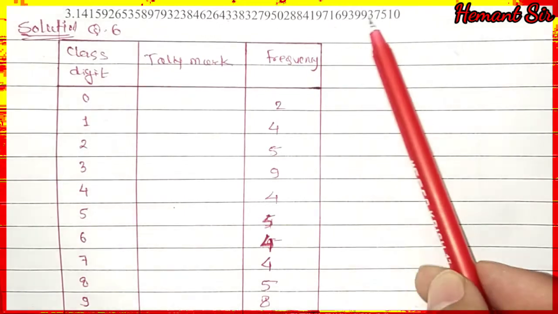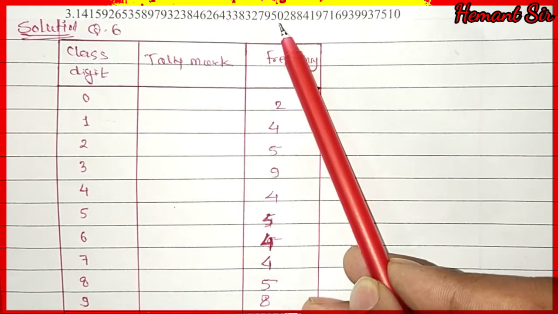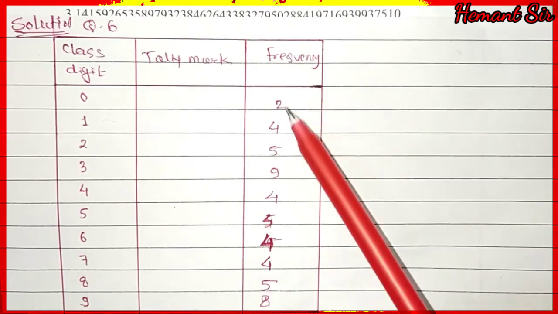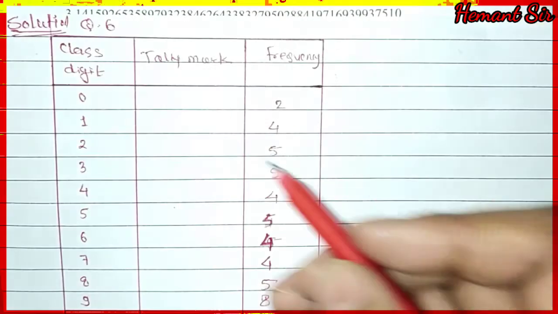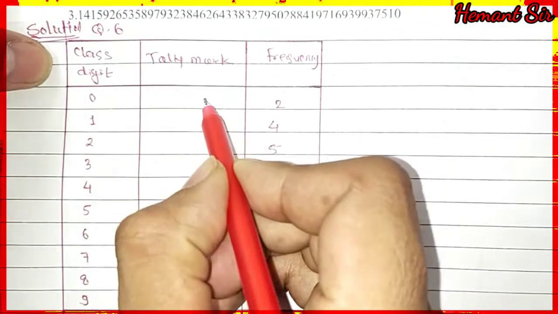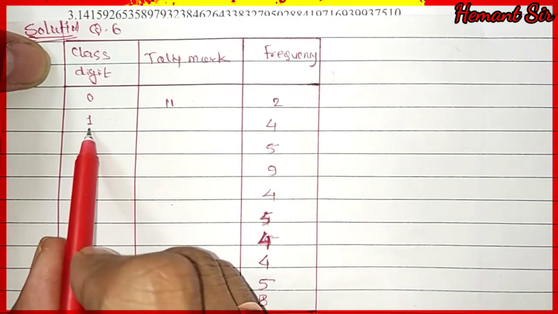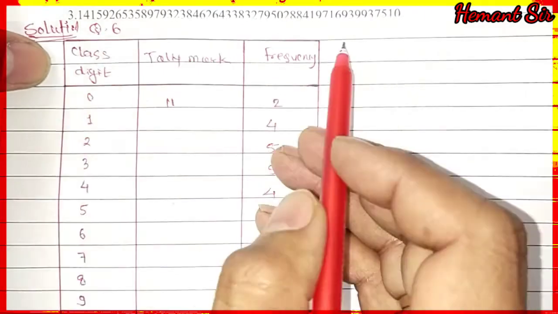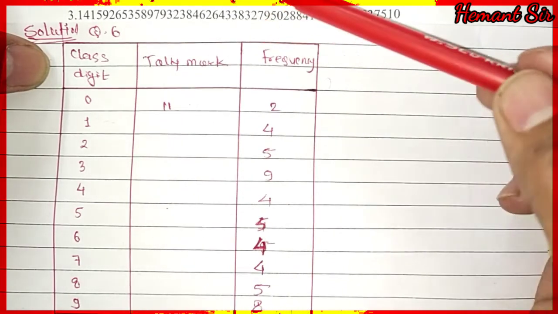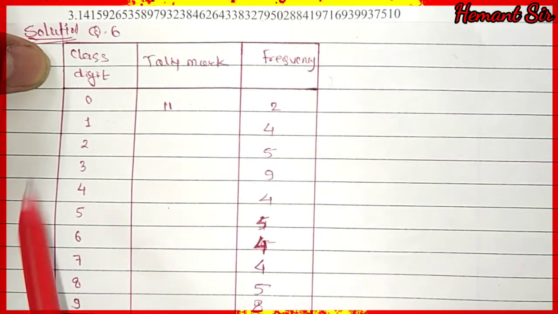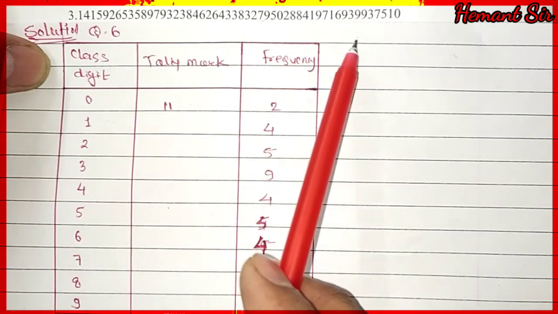Here we can check 0 also: here it is 1 and here it is 2. Only 0 is repeated 2 times, so that's why we have written 2 here. For that we have to write tally marks: 1 and 2, that is 2 lines. Likewise, 1 is repeated 4 times, you can check here also, it is 1, 2, 3. So 1 is repeated 4 times, 1, 2, 3, 4, it is 5 times.